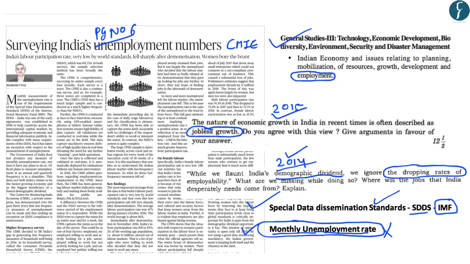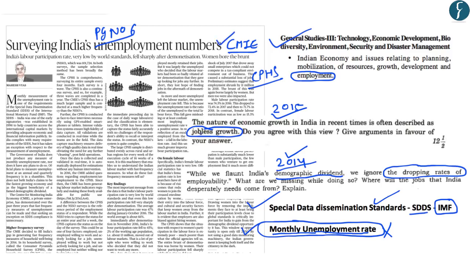Now in this regard, a private sector entity by the name Center for Monitoring Indian Economy, or the CMIE, has been carrying out the Consumer Pyramids Household Survey, or the CPHS. And the author has highlighted that the methodology which is used under the CPHS survey of the CMIE is much better as compared to that of the NSSO, or the National Sample Survey Organization.